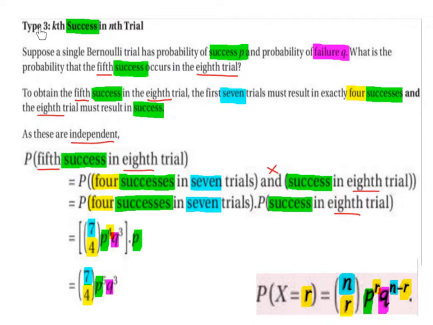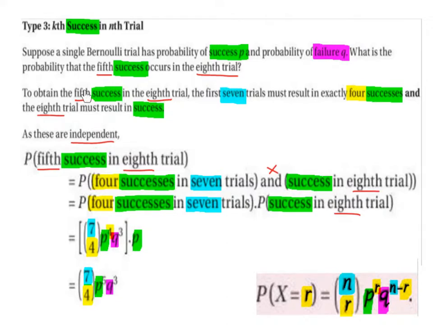Type 3. Kth success in nth trial. So this is the third type of repeated Bernoulli trial. Suppose a single Bernoulli trial has a probability of success p and probability of failure q. What is the probability that the fifth success occurs in the eighth trial?